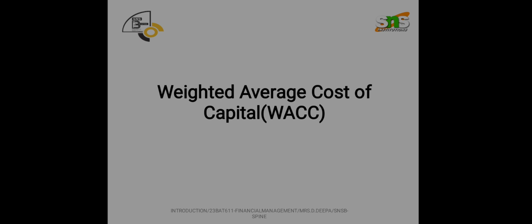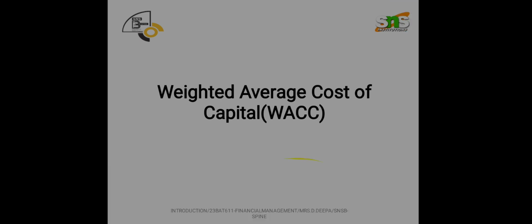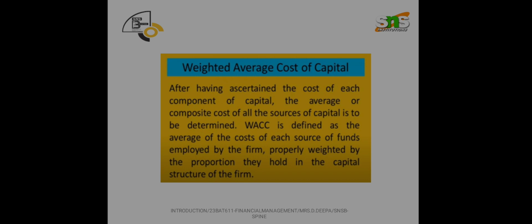So there are different costs involved for different sources, and combined together, that is actually called Ko, that is weighted average cost of capital, or we can also say this as overall cost of capital. Yes, this is the combination of all the different sources of capital and its cost.